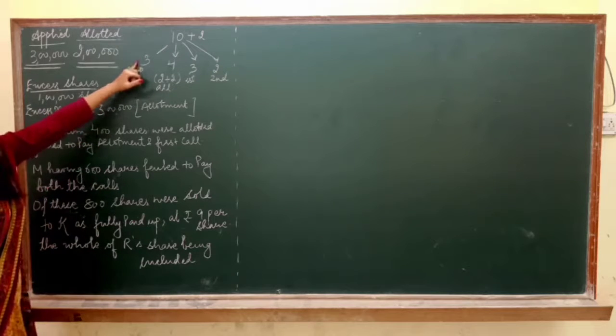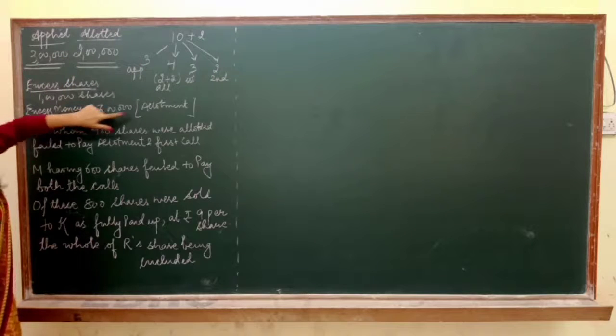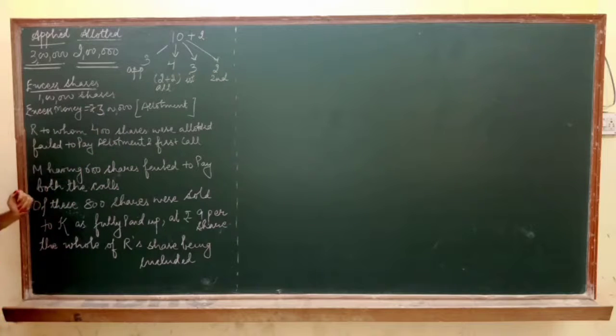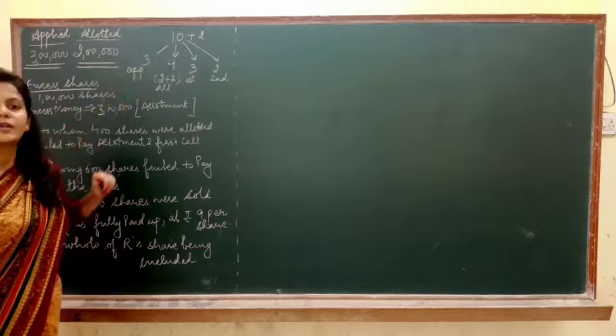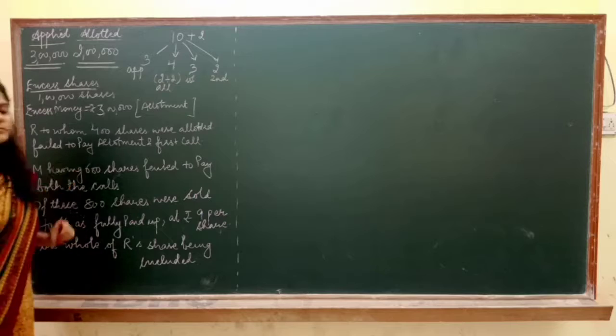Application is rupees 3 as you can see in the question. So on 1 lakh shares they have paid rupees 3 lakh extra to us. How I have calculated this excess money? It is calculated by multiplying the excess number of shares with the amount of application. That is 1 lakh into 3 becomes equal to 3 lakh.